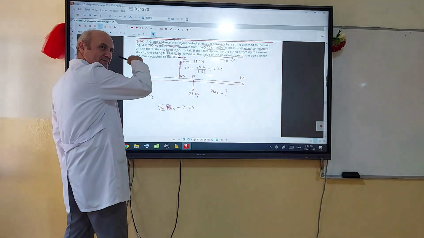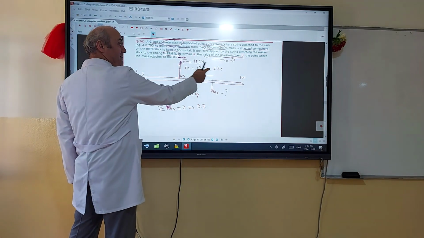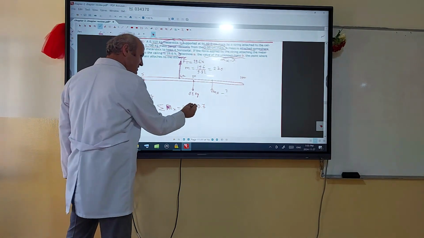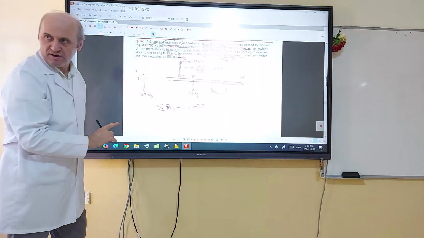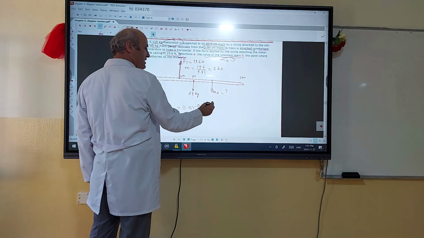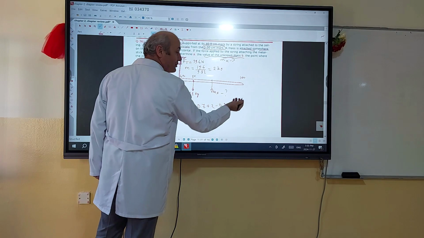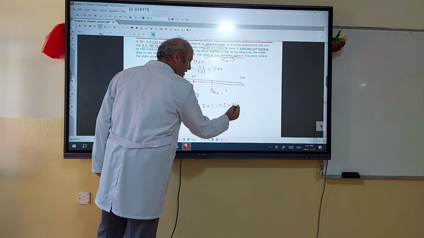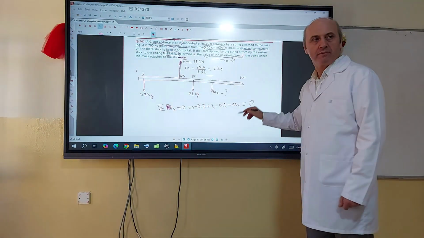So 0.7 is negative y, negative 0.7. The tension mass is positive y, positive 2. This one is negative y, negative 0.1. And mx is unknown, but I know mx is negative, so I write negative mx. The result is going to be equal to 0.